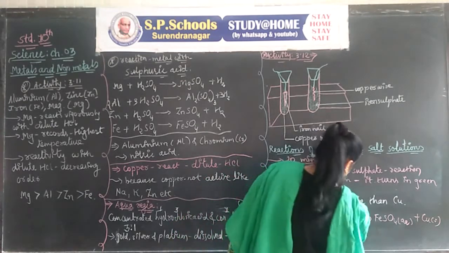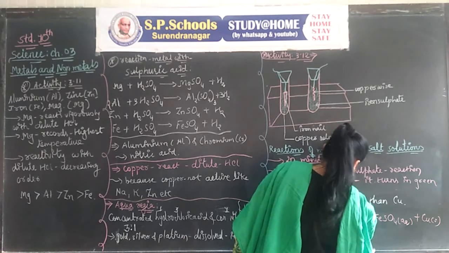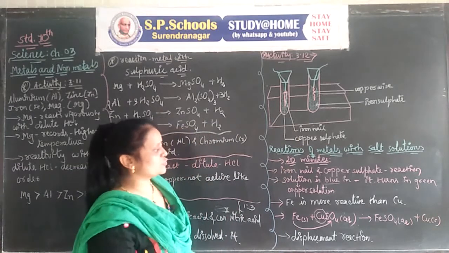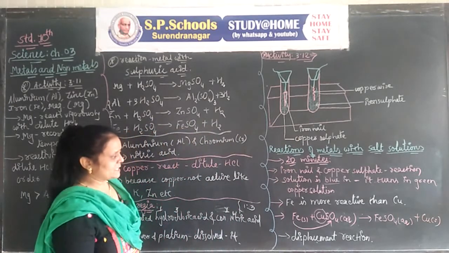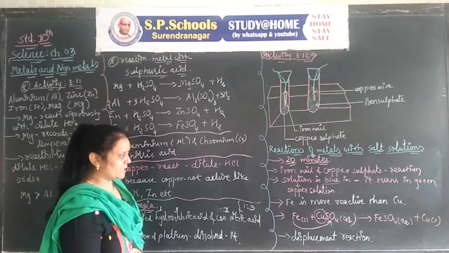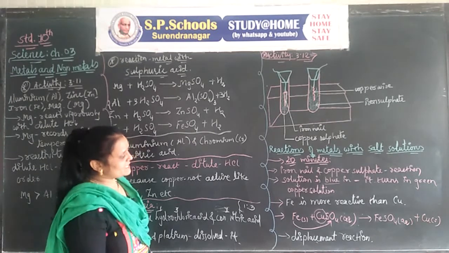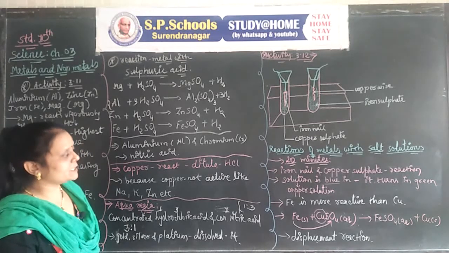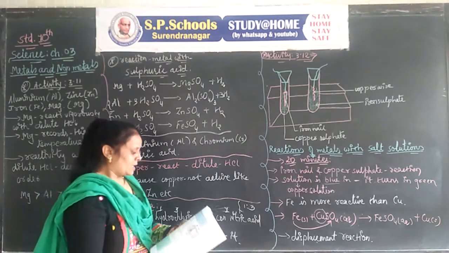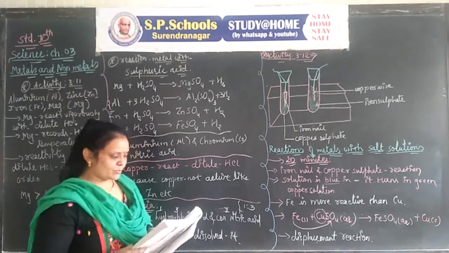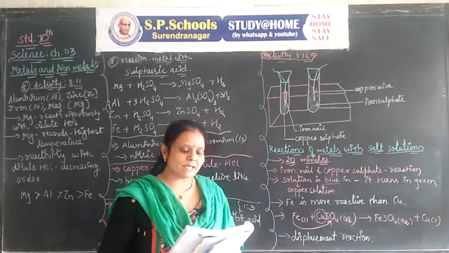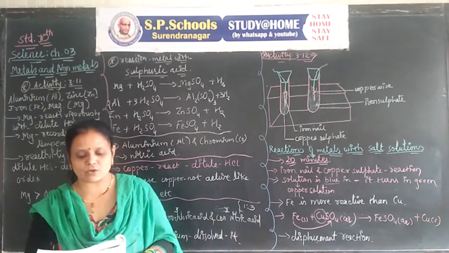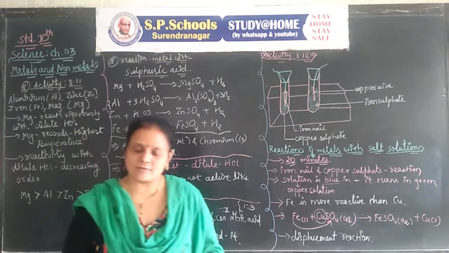As we studied in Chapter 1, if the exchange of two ions takes place, it is a double displacement reaction. Here one exchange occurred, so it is called a displacement reaction. In the textbook, reactive metals can displace less reactive metals from their compounds in solution or molten form.